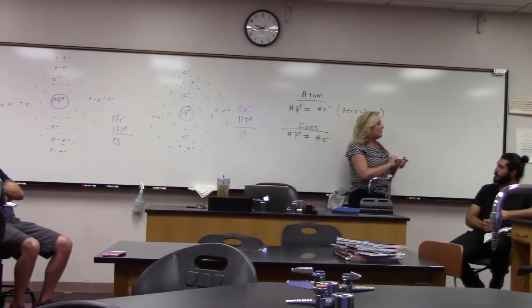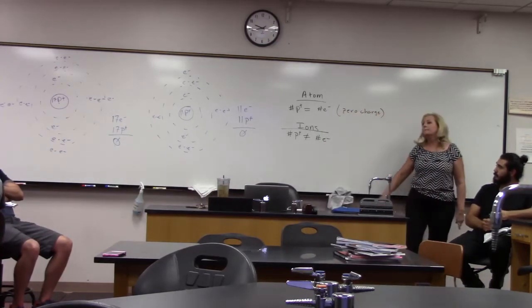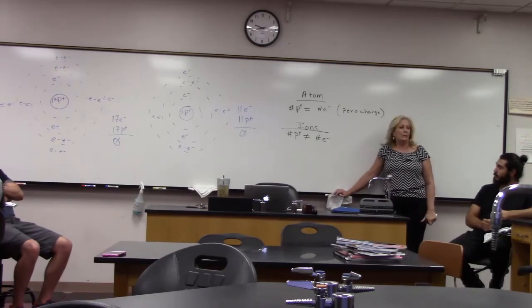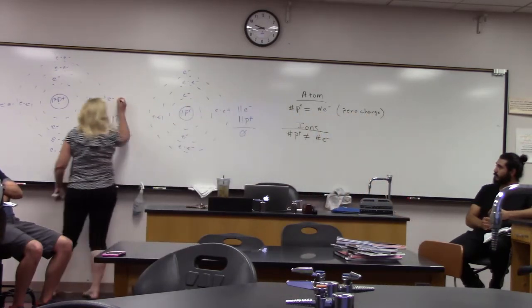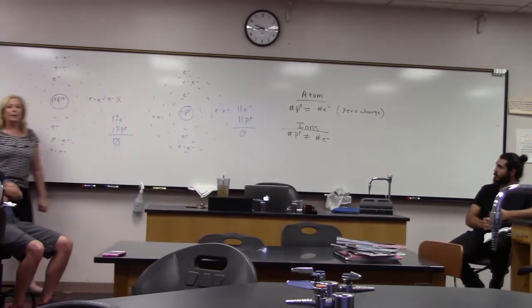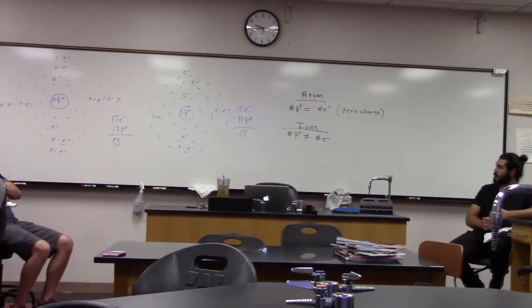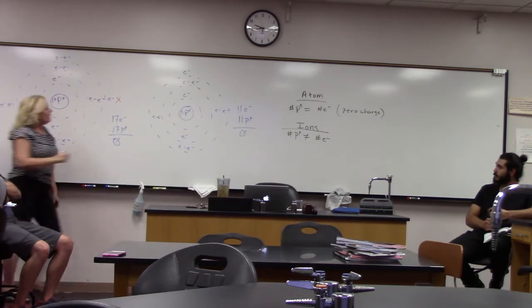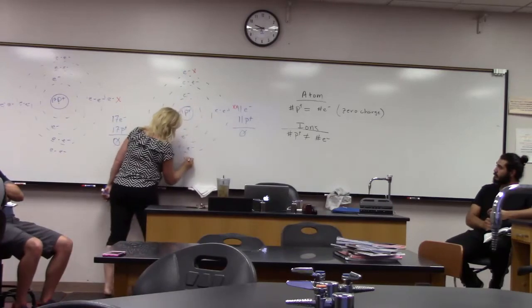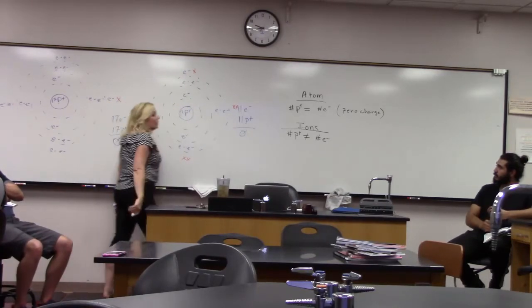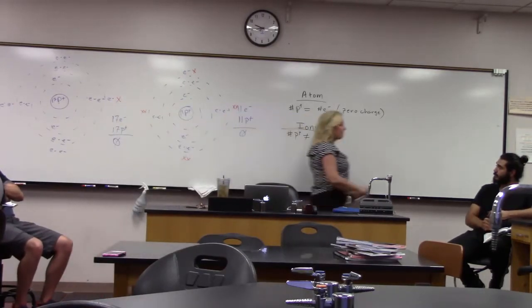Now, next question. Are either one of these stable atoms? No, because they don't fulfill the octet rule. There's not 8 electrons in the outermost orbit. So in this guy over here, we're just kind of missing 1 electron there, right? And then we'd have 8. Because electrons, they like to float around in pairs, so that's why I've paired them up like this. Over here, we're really missing all these guys to have our 8 in the outermost orbit, right?